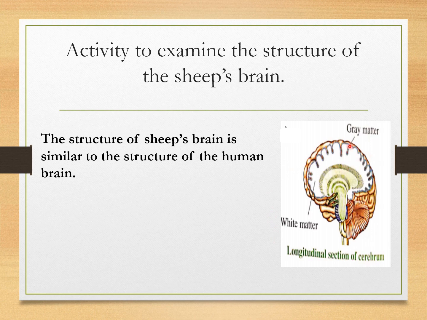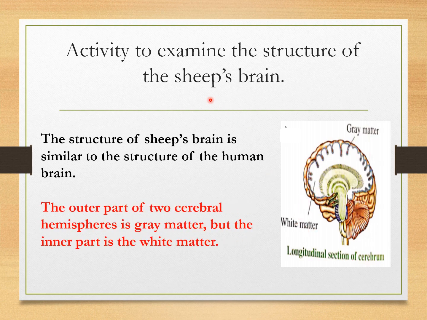The outer part of the cerebral hemisphere is gray matter, but the inner part is white matter.